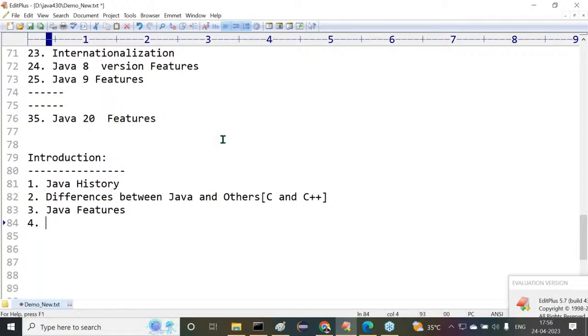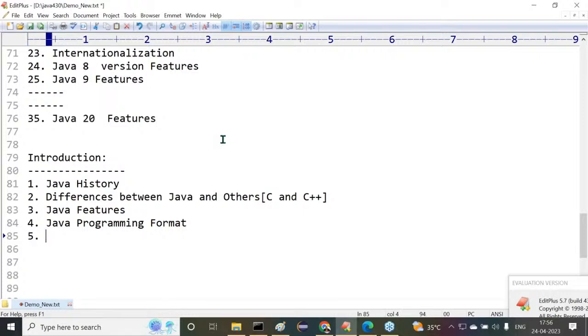After completion of this, next one is Java programming format. If you want to write a program, what exactly is the format, what is the structure we have to follow to write a Java program, that we are going to understand inside this Java programming format.